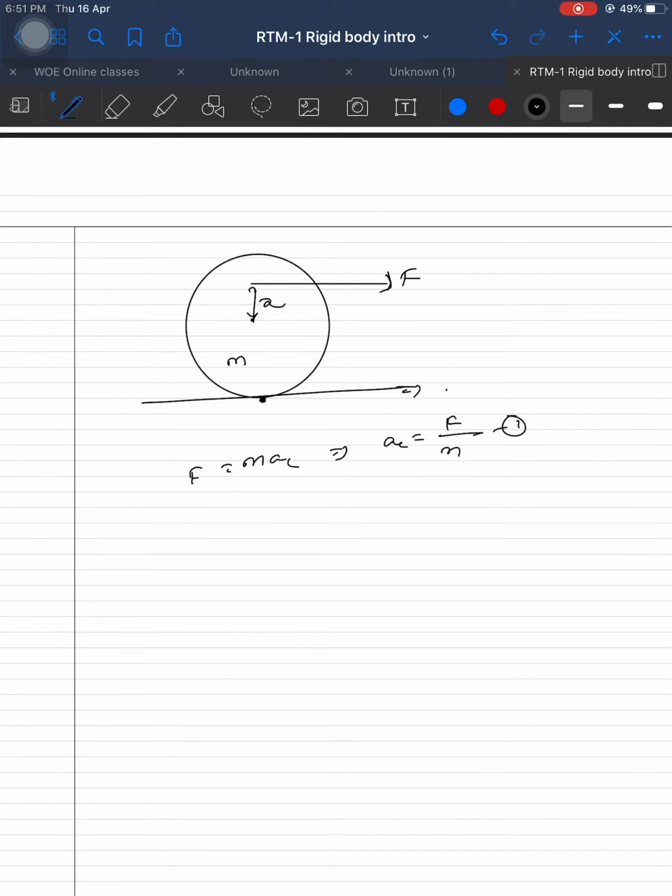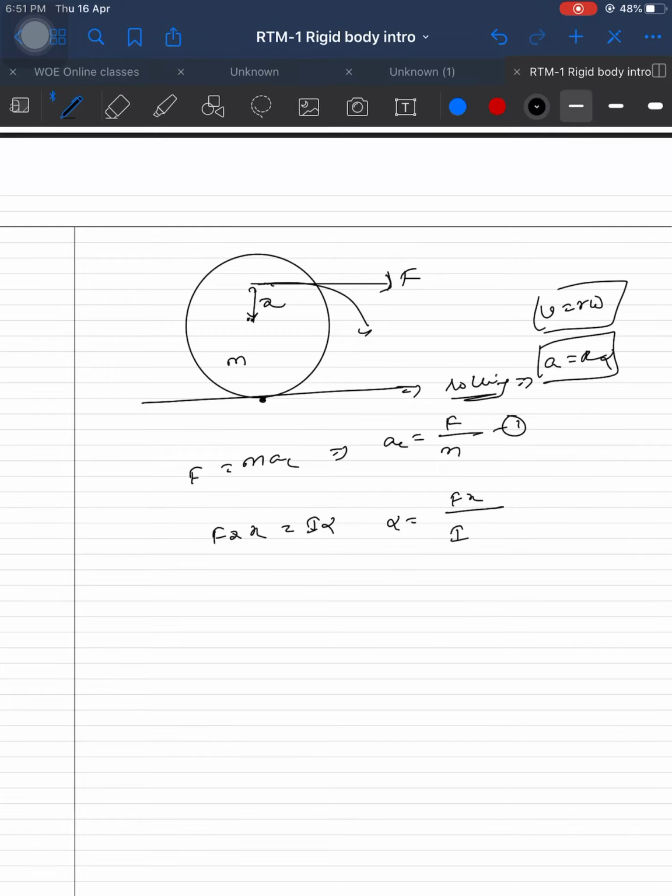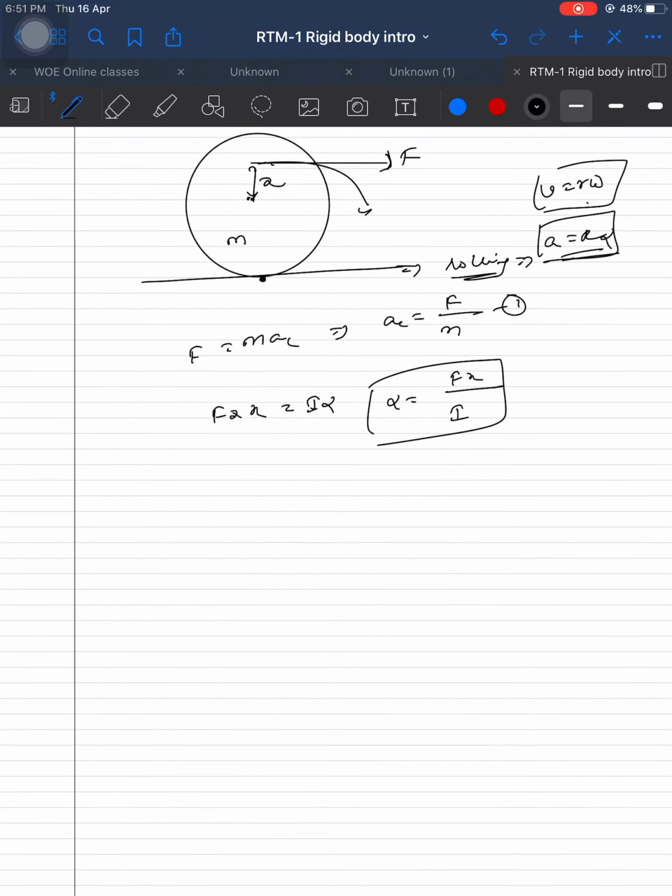When a body is rolling, a is equal to R into alpha. Don't forget, v is equal to R omega. Next, torque balance. Because of force F and the center of mass, it rotates in the clockwise direction. F into x is equal to I into alpha. Alpha is equal to F into x by I. As per this equation, a translational is equal to R alpha.